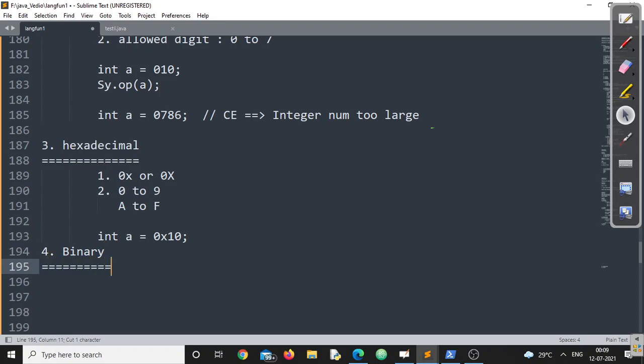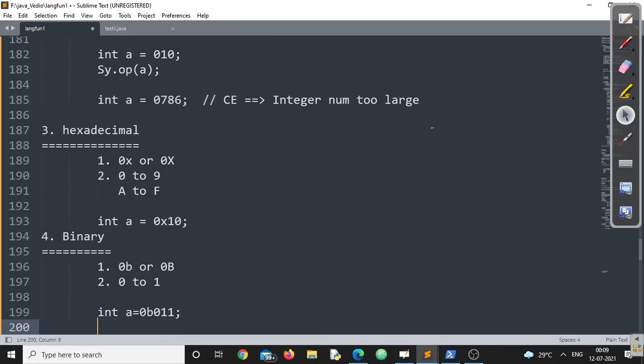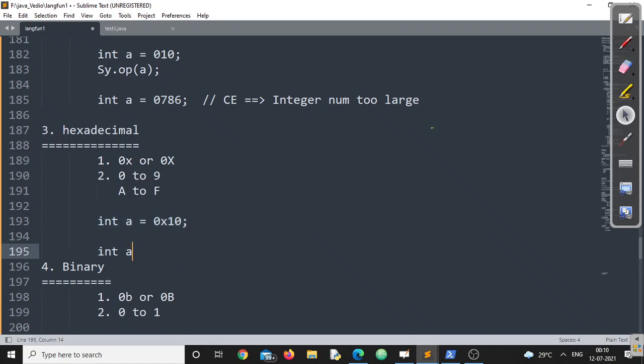Similarly, to represent binary, the prefix characters are 0b. This is not OB. I repeat, this is 0b. Either small b or capital B, doesn't matter. In both the cases, they are same. The permissible digits are only 0 and 1. Only 0 and 1. In case you are writing anything else, 100% sure, it will say integer number too large.